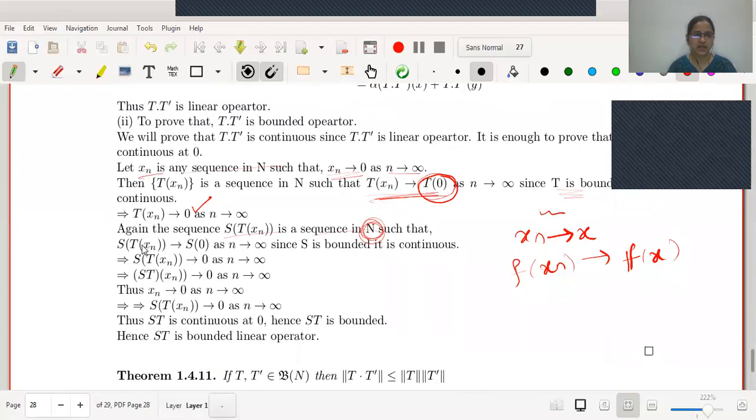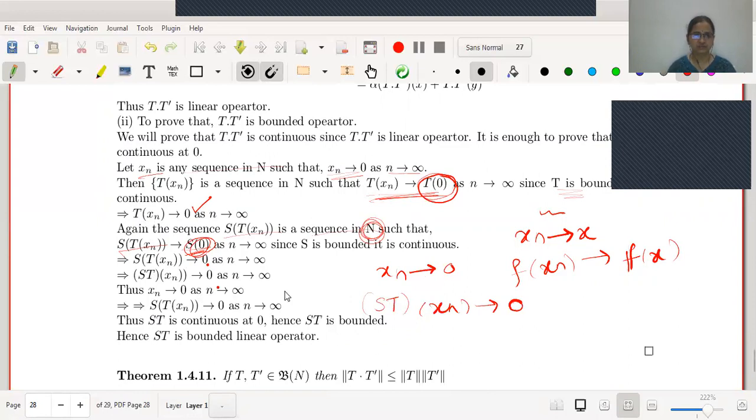Right? Therefore, here T of xn converges to 0. Therefore, as S is continuous, S of T of xn must converge to S of 0. But what is S of 0? 0. Therefore, S of T of xn tends to 0. We have started with a sequence xn tending to 0, and we have proved that ST operated on xn converges to ST of 0, that is 0. Hence, ST is continuous. As ST is continuous at 0, one can say that ST is continuous, and hence ST is bounded. Thus, we have proved that if